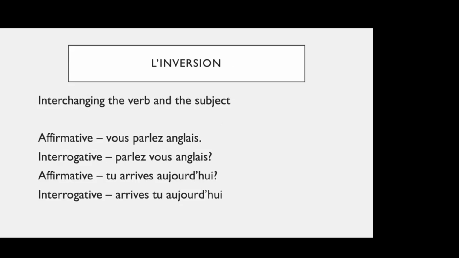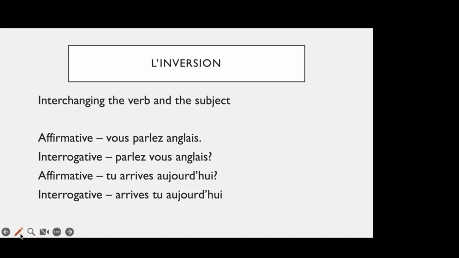Oui. And then, for example, the next one, tu arrives aujourd'hui. You are coming today. You're arriving today. So you want to make a question. So arrives-tu aujourd'hui? उल्टा कर देंगे, right? We interchange the positions of the subject and the verb. ये this is the most used way of asking a question, specifically in the spoken French, right?